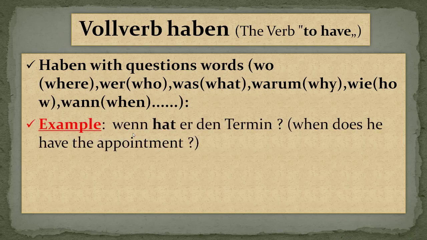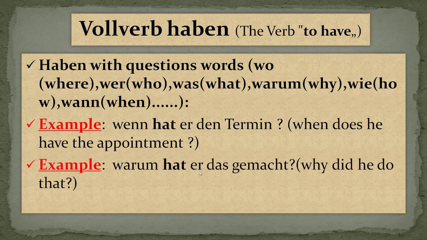Let's see one example. Wann hat er den Termin? When does he have the appointment? Okay. So remember one thing. Whenever using a question, the question will come at the first position, the verb second position and the subject is third position. Another example. Warum hat er das gemacht? Why did he do that? Okay. So warum is the question here and hat is the verb. It always comes in second position.